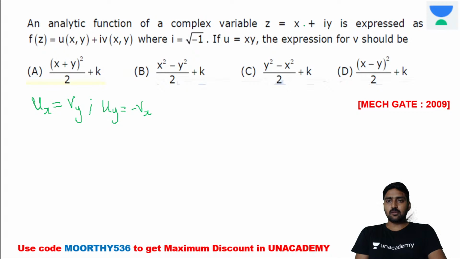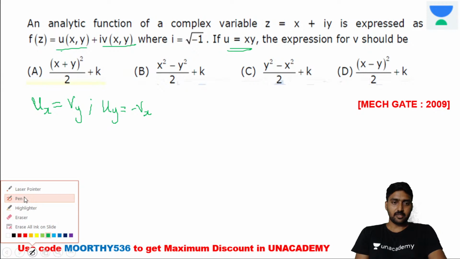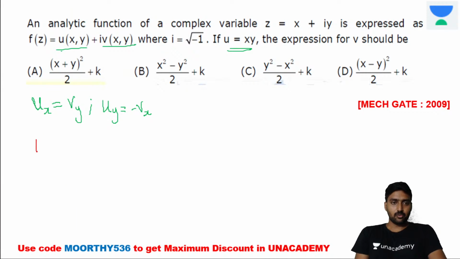Now z is equal to x plus iy. They are giving it in terms of v of x comma y. Now the u they are giving, what will be the u? U is equal to xy. What will be the value for v? The v value we need to identify. There are two methods. The first method I will explain. Next, u is equal to xy, and ux is equal to y. The same, it's equal to vy.